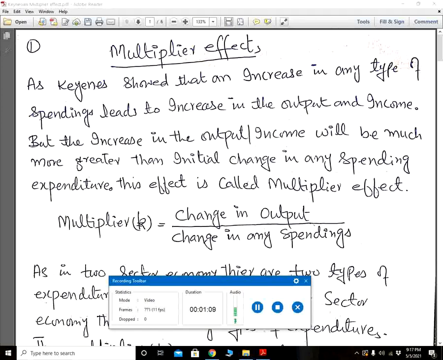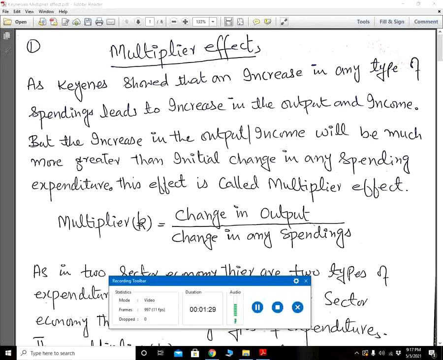If the expenditure on consumption, investment, government, and trade increases, it will increase the level of employment, output, and national income.